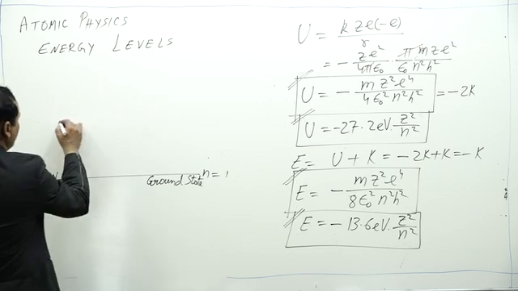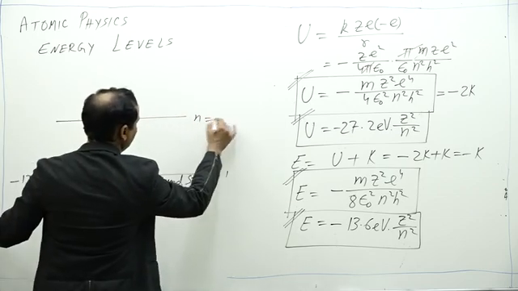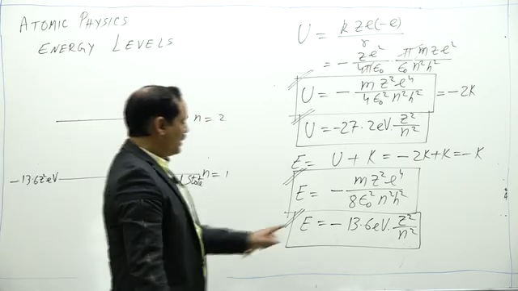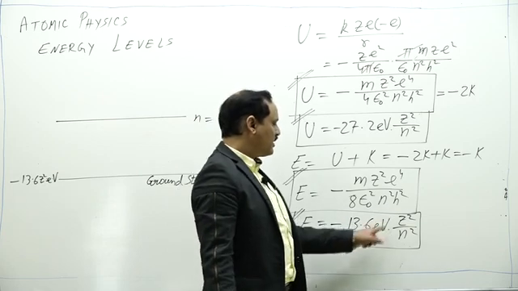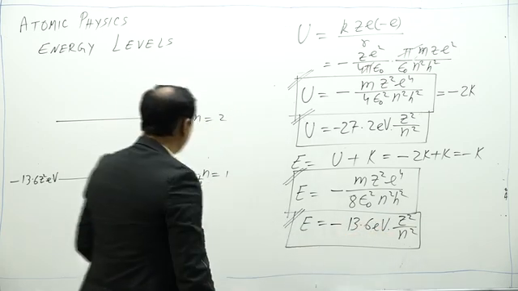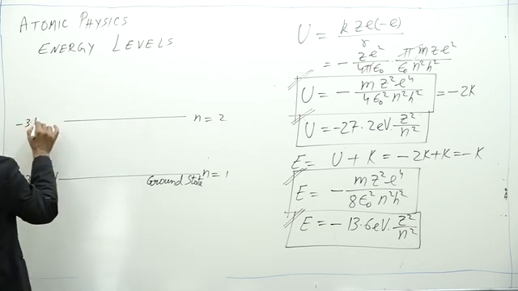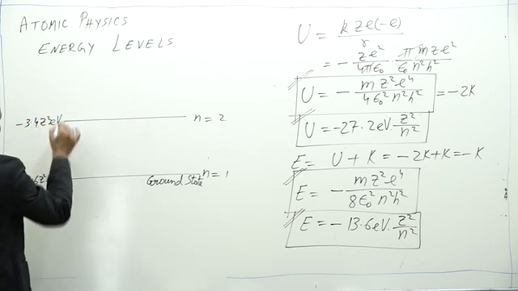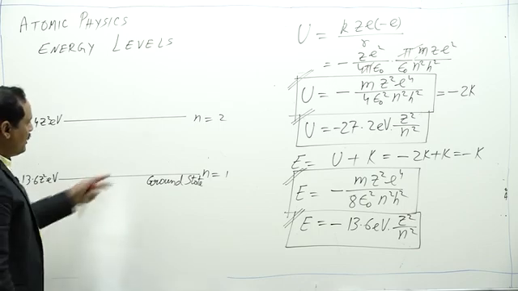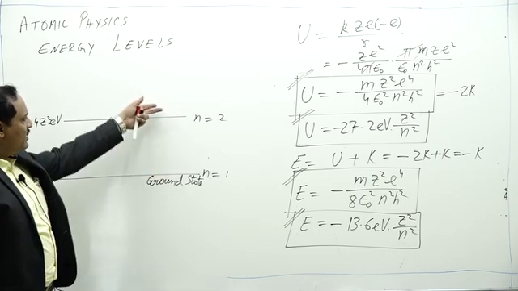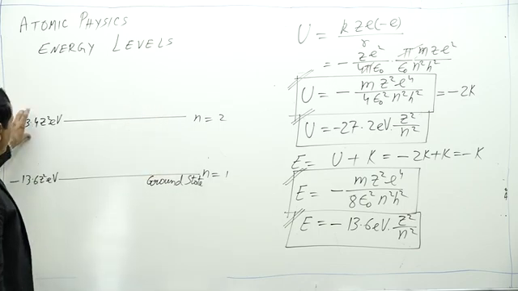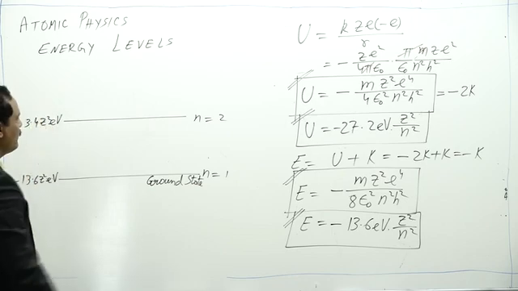For n is equal to 2, it is minus 13.6 Z square electron volt by 4. So it comes out to be minus 3.4 Z square electron volt. Above ground state, the energy level is higher. It has more energy than the ground state.